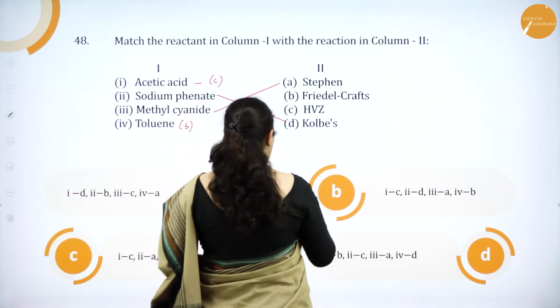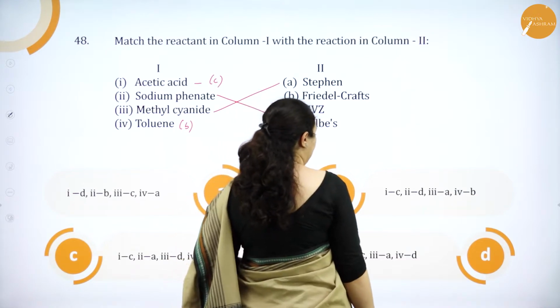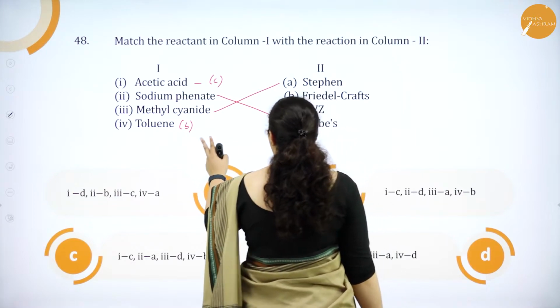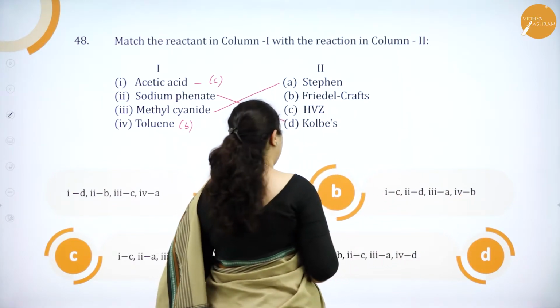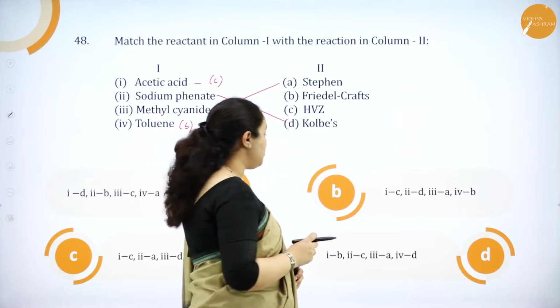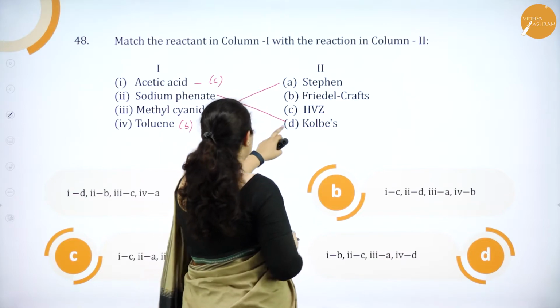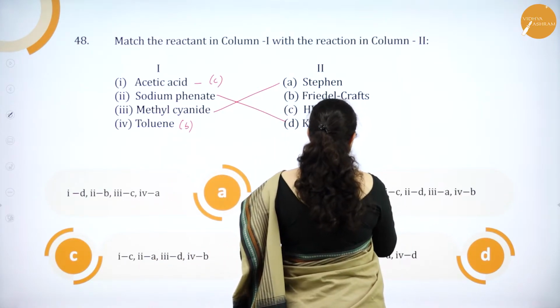1 should be C. We have two options, that is B and D. So, option A and D are completely wrong. Okay. Then we have 4 as B. So, 4 as B, here also it is 4 as B. So, now we are forced to see all the other options as well. So, 2 is D. So, 2 is D, 3 is A, 4 is B.